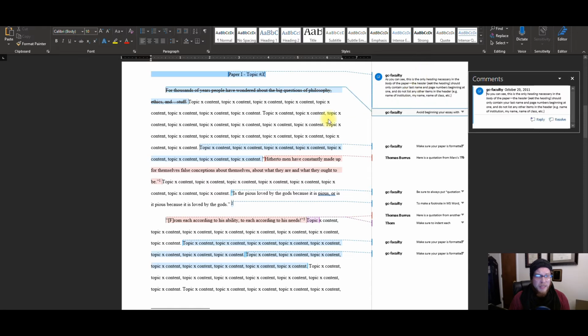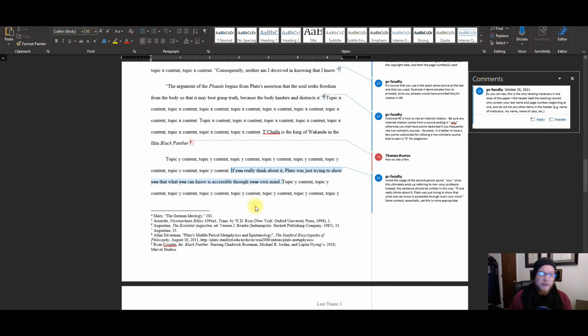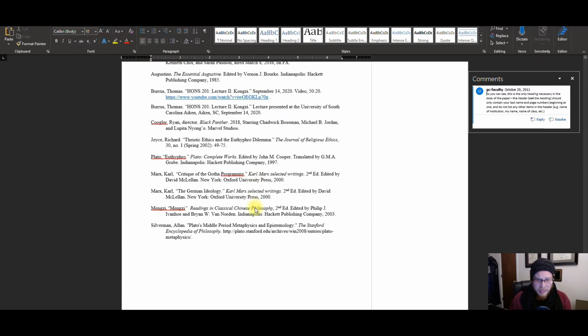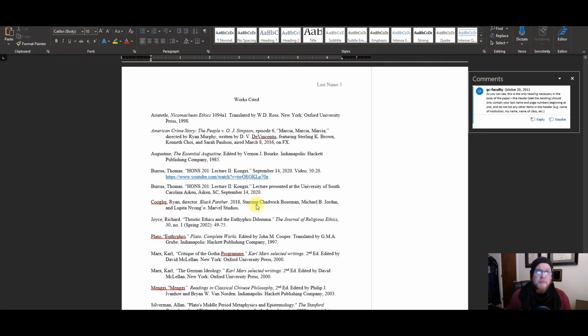Make sure you do this thing, don't do this thing. There are examples at the bottom of what the footnote should look like. If we skip to the end, if you used outside sources, here's an example of what the works cited page looks like. Now I have a lot of stuff here, not because I expect you to have a lot in your paper. What I have in here are examples of the different kinds of references that you might encounter. So that's why it's here.